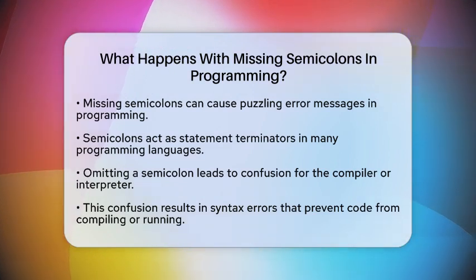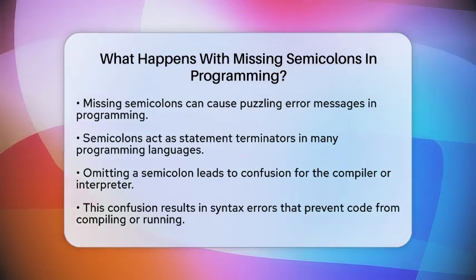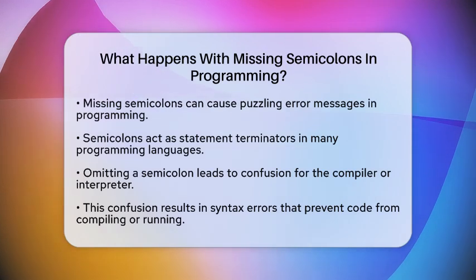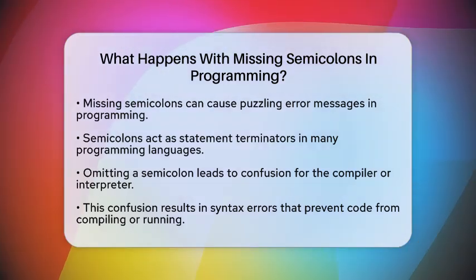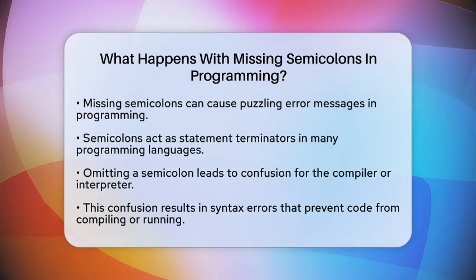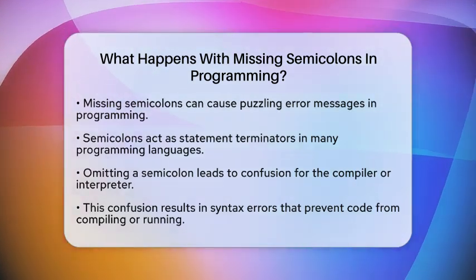Let's break it down. In many programming languages, semicolons serve as statement terminators. They signal the end of one instruction and the beginning of another. When you omit a semicolon where it is required, the compiler or interpreter struggles to understand your code. This confusion leads to syntax errors, which prevent your code from compiling or running correctly.